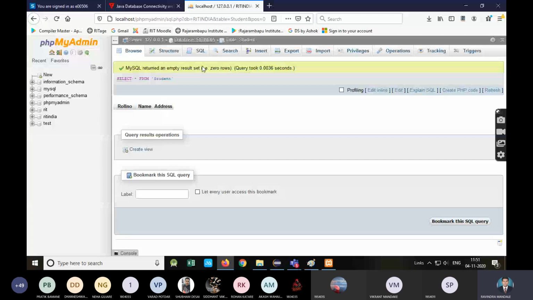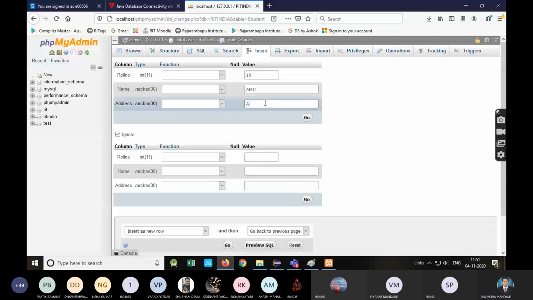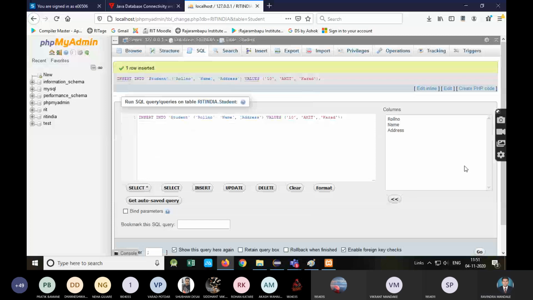Okay, so I will manually insert first. I will show you select, then we'll go for insert. So right now I will manually insert some records. Sorry, address, just use go. Getting, row inserted, just you can browse.